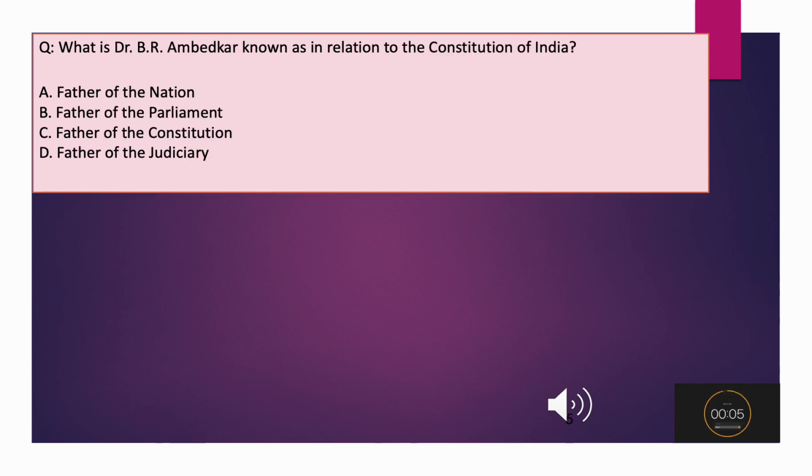What is Dr. B.R. Ambedkar known as in relation to the Constitution of India? A. Father of the Nation. B. Father of the Parliament. C. Father of the Constitution. D. Father of the Judiciary.